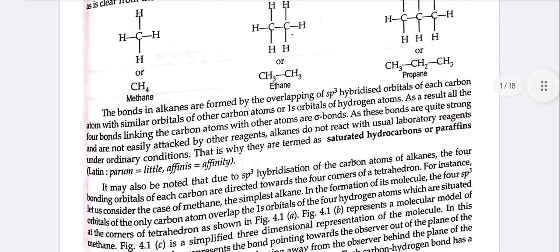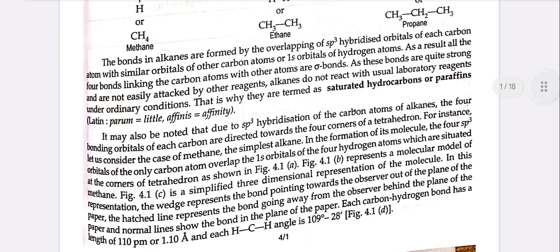The bonds in alkanes are formed by overlapping of sp3 hybridized orbitals of each carbon atom with similar orbitals of other carbon atoms or 1s orbitals of hydrogen atoms. As a result, all the four bonds linking the carbon atoms with other atoms are sigma bonds. As these bonds are quite strong and are not easily attacked by other reagents, alkanes do not react with usual laboratory reagents under ordinary conditions. That's why they are termed as saturated hydrocarbons or paraffins.